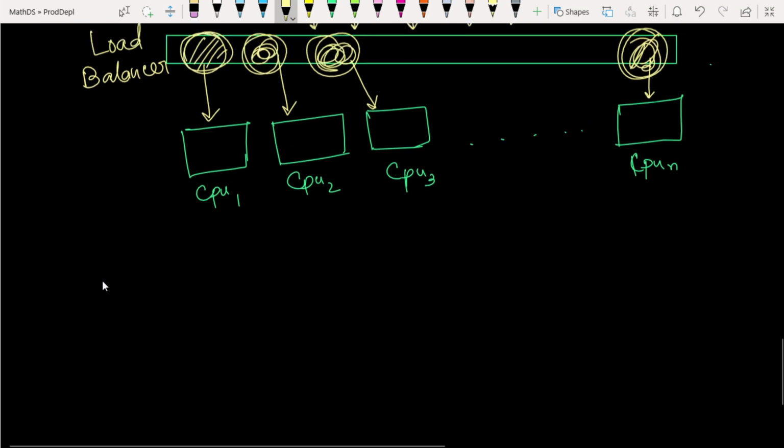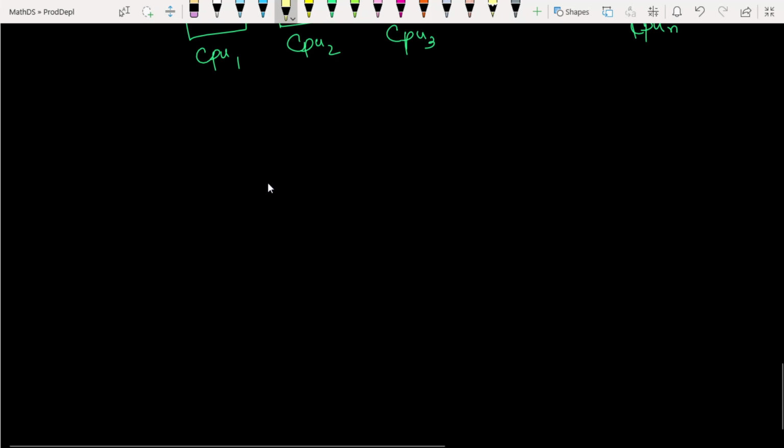That is one technique, and another technique is the computer organization technique. Let's see it. What is this computer organization?